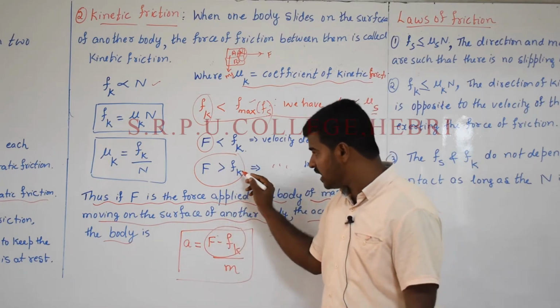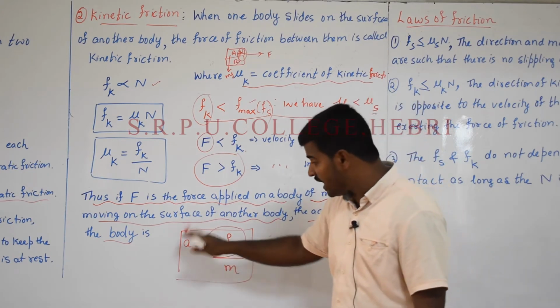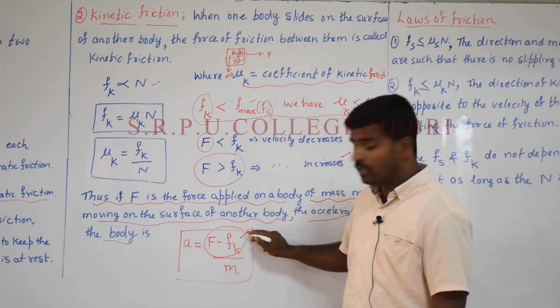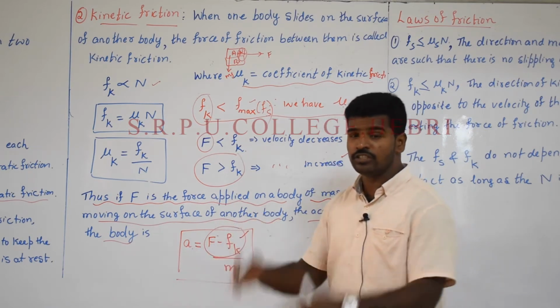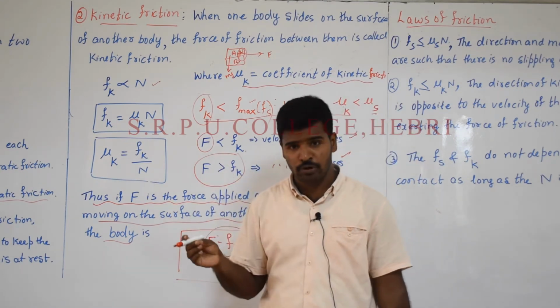Therefore F is always greater than Fk. What does it mean? The positive acceleration. Therefore that acceleration is calculated by the relation a is equal to F minus Fk divided by m. According to the relation, it is known as acceleration. Therefore this is all about kinetic friction. One or two mark important question.